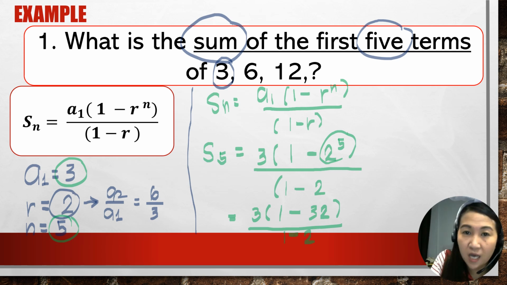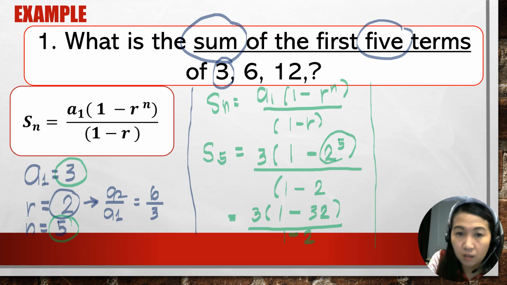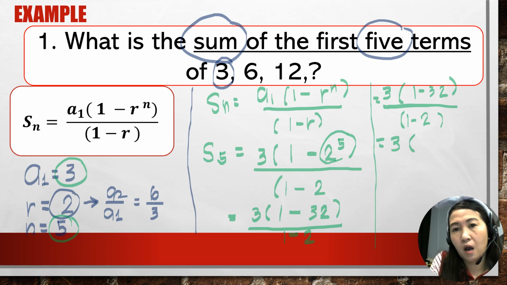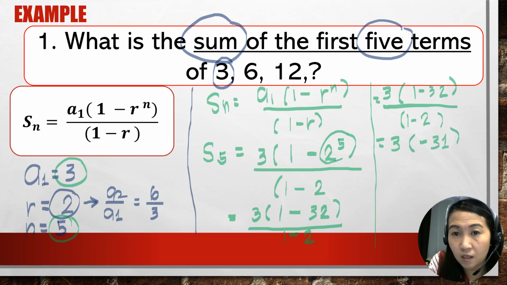Okay, continue natin siya dito. Alright, so let me just rewrite it. 3 times the quantity 1 minus 32 over 1 minus 2. Okay. So, perform muna natin ang operation inside the parentheses. So, we have 3 times 1 minus 32. So, that would be negative 31 over 1 minus 2. That would be negative 1.